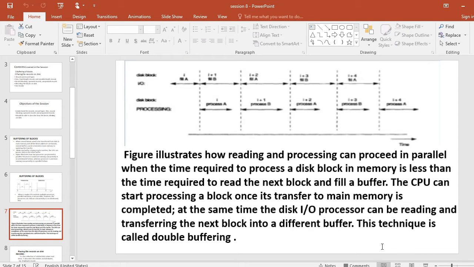The CPU can start processing a block once its transfer to main memory is completed. At the same time, the disk input-output processor can be reading and transferring the next block into a different buffer. This technique is called double buffering.